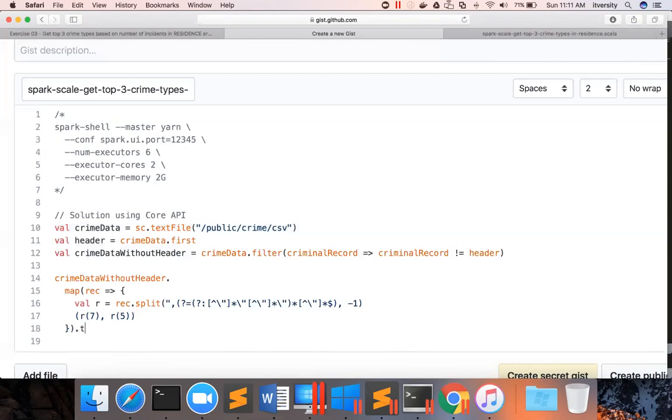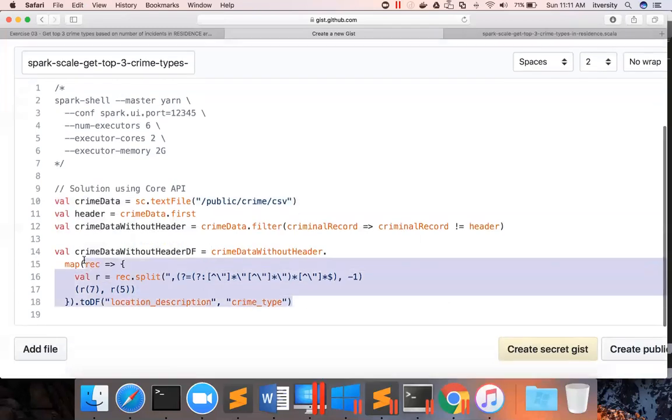and then say toDS, and the first field name is location description, and the second field name is, let's say, crime type. Okay, now you have a data frame, and let us give the name to it. val crimeDataWithoutHeaderDF is the data frame name. So now let me copy paste this code.